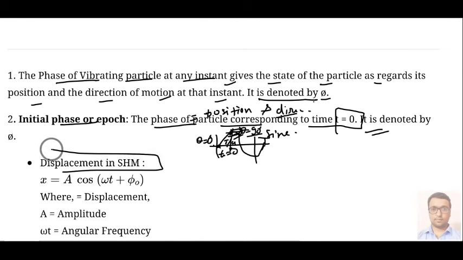So displacement in SHM is represented by the following equation: x equals a cos of omega t plus phi naught.